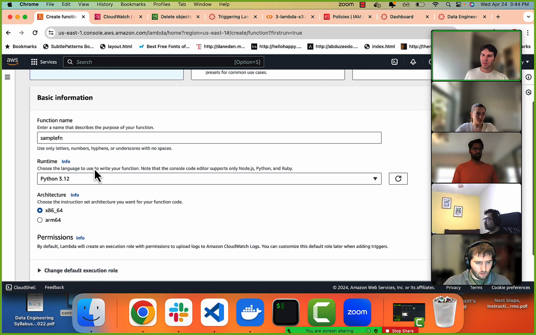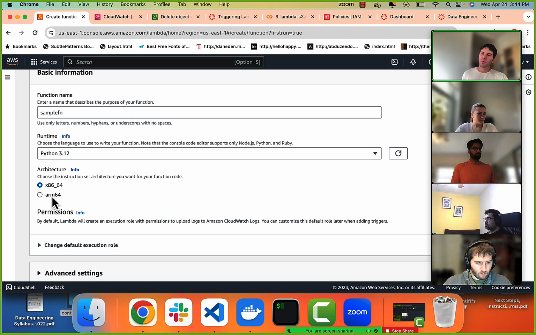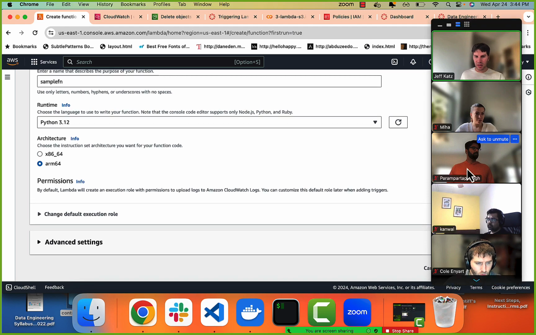The architecture here, you probably want it to mimic your environment, because later on we'll move to deploying Docker images to our Lambda function, or booting up a container with them. When we eventually use Docker, you'll want it to mimic your environment. I think I have ARM 64 because I have a Mac.